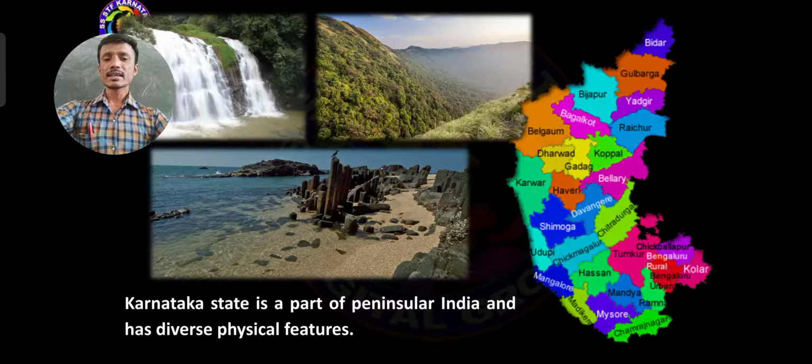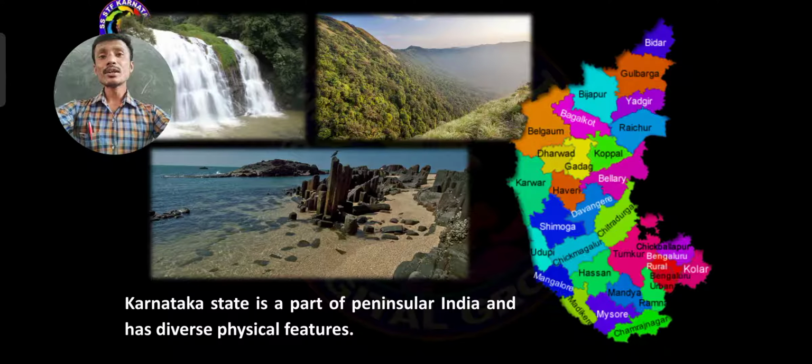Peninsula means surrounded by water on 3 sides and land on 1 side. For example, India. In the western part is the Arabian Sea, southern part the Indian Ocean, eastern part the Bay of Bengal, and the northern part only the Himalaya mountains. That is why India is called a peninsula.